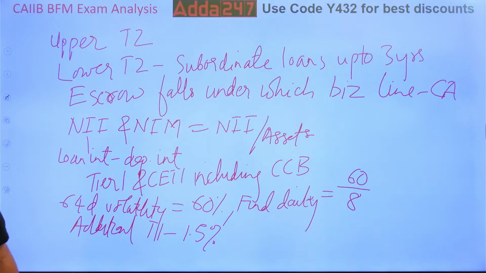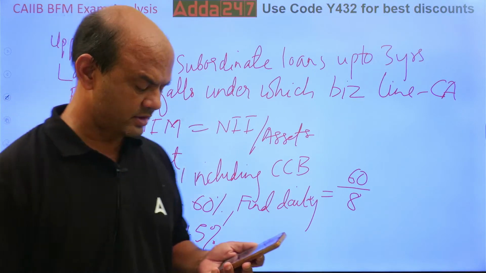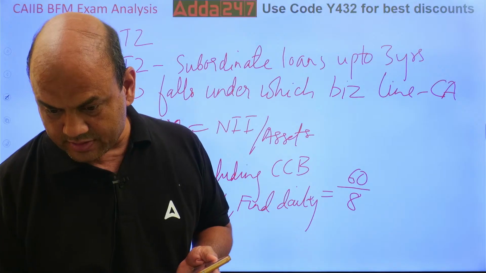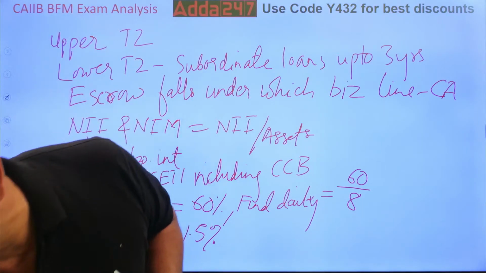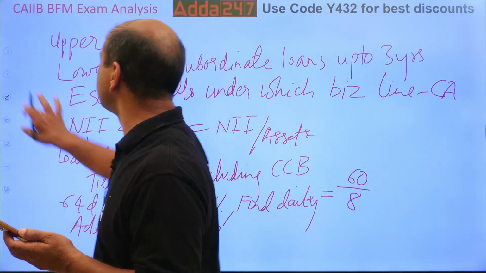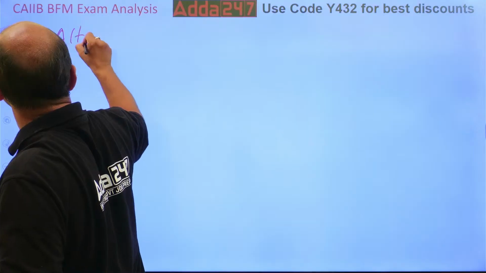Next question. Any more questions? Students are giving. Next, there was one question on Altman Z-score. Altman Z-score is always a favorite, the 5 ratios.